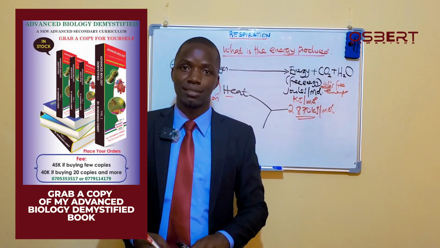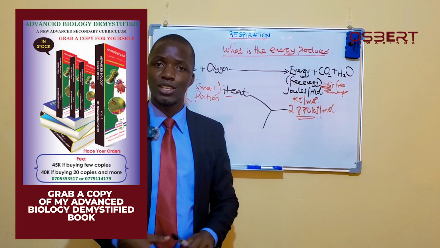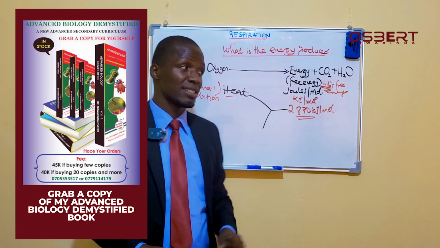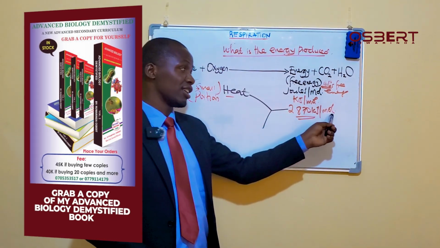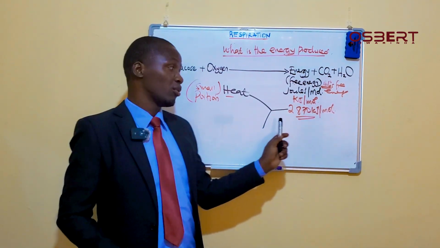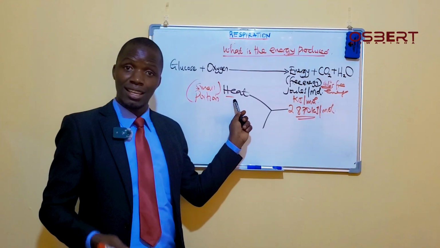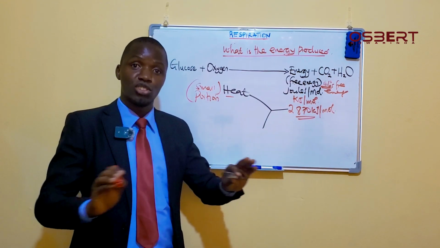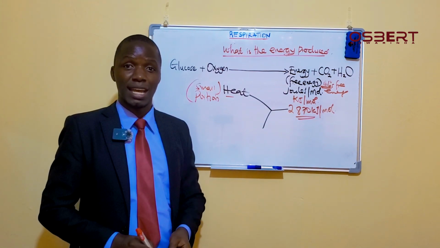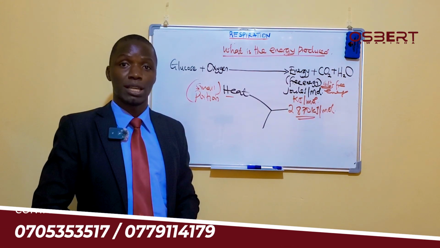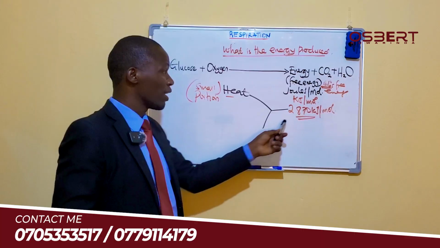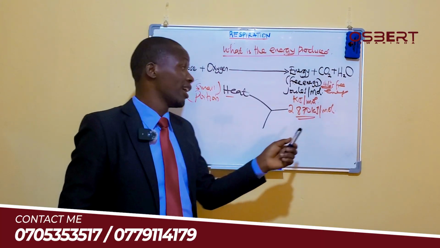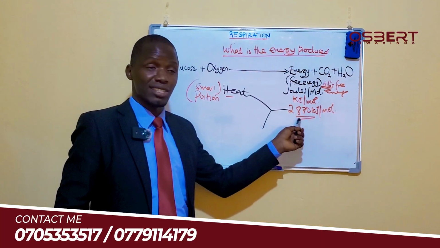To remain constant. Whenever it is cold and our body is losing heat to the environment, it is this energy from respiration, which is converted into heat, and this heat enables the body temperature to remain what? To remain constant, so it does not decrease too much and affect metabolism, other metabolic processes in the body. So we are saying some of this energy is turned into